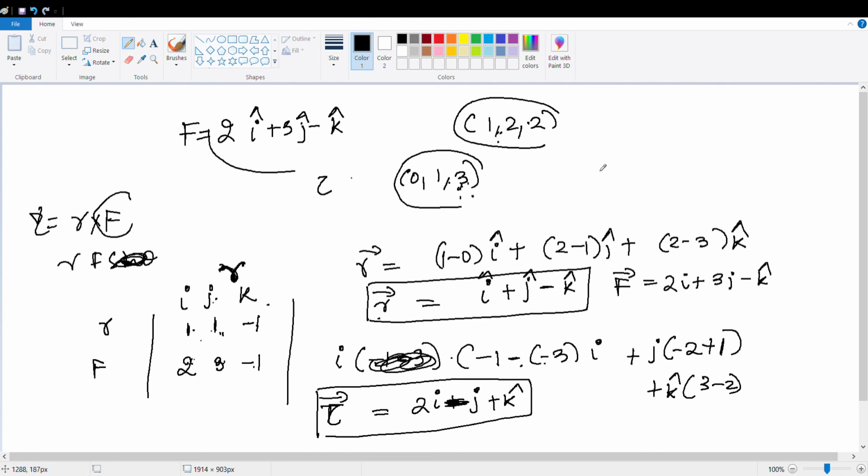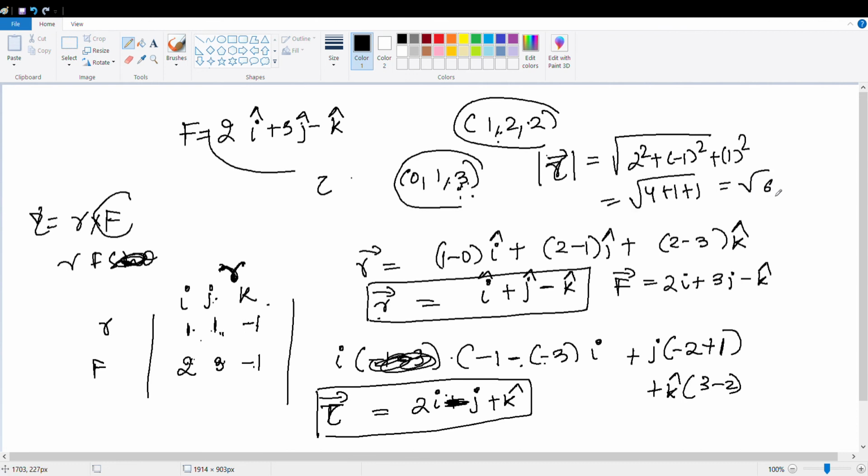Now you have to find the magnitude. You know how to take the magnitude. 2 square plus minus 1 square plus 1 square. So it will become 4 plus 1 plus 1, whole square root. Root 6. Yes or no? Clear, Rhythm?